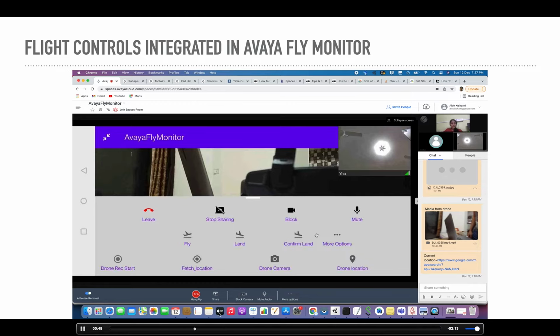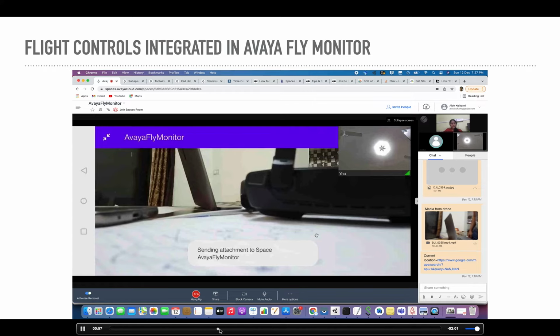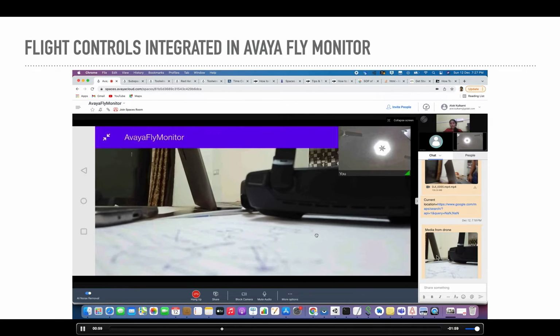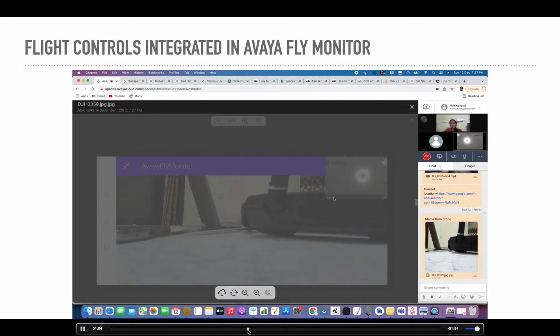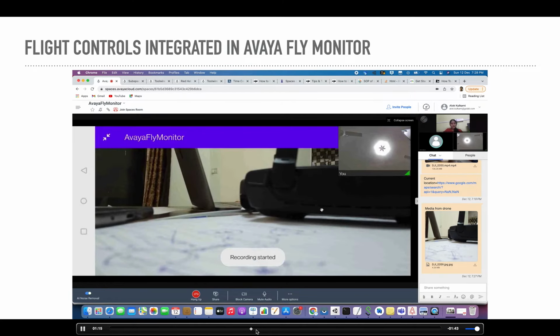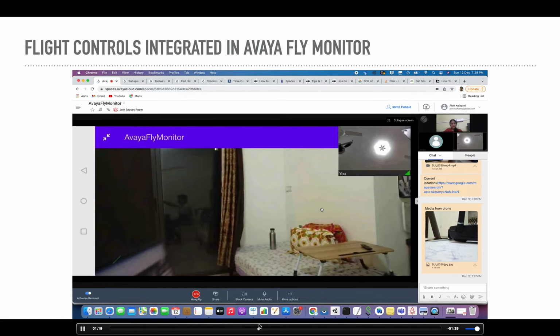So I'll capture a picture. The picture is captured and it will get shared to the shared space, so you can see it over here automatically, in one click. It's got shared. Then we have video as well. So I can just move the drone around a bit. So the user is recording the video.